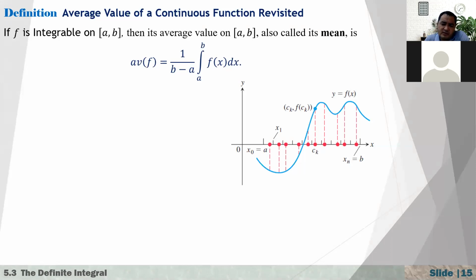Revisited means that at the beginning of this chapter, we gave some idea of how to find the average value. When we talk about the average value of a collection of numbers, how do you do this? The definition is simple: we add the numbers together and divide by the number of numbers there. For example, to find the average quiz score of a group of students, we add all of their quizzes and divide by the number of students. That gives us the average value of those numbers.